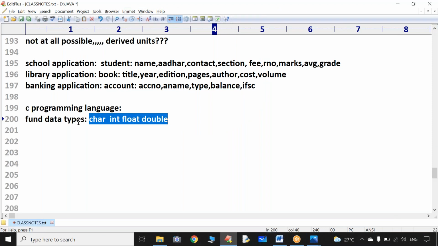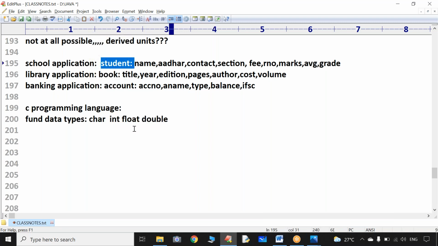Sir, with the fundamental data types, we cannot represent student information in a flexible manner. Then I will get a doubt in my mind. Sir, why did Dennis Ritchie not provide a data type with the name student? Why not a data type called book, account, train, movie, ticket, or something like that? Don't worry. Dennis Ritchie doesn't know in future what type of objects will come.